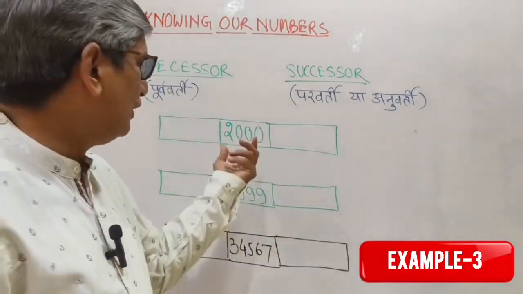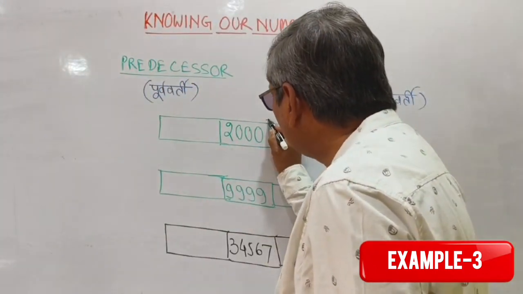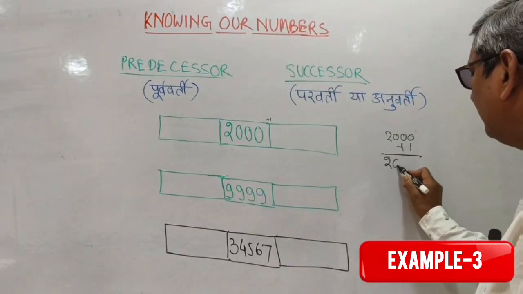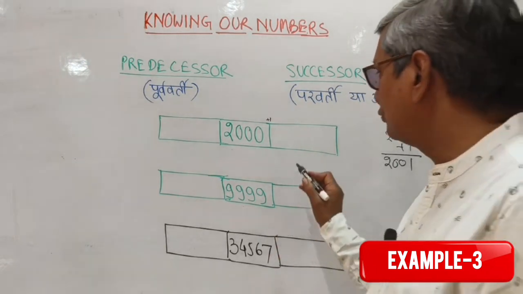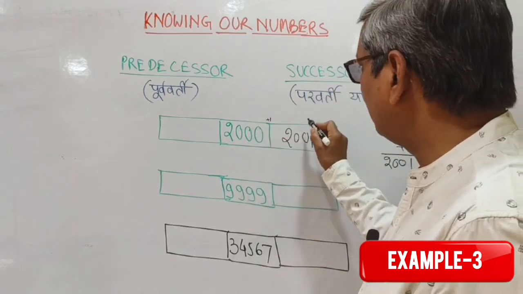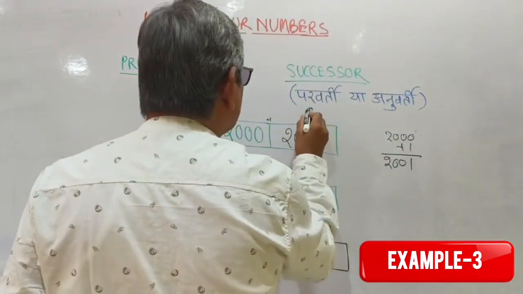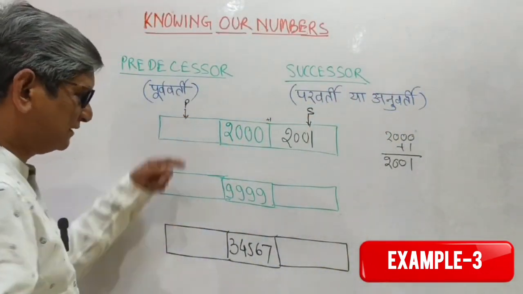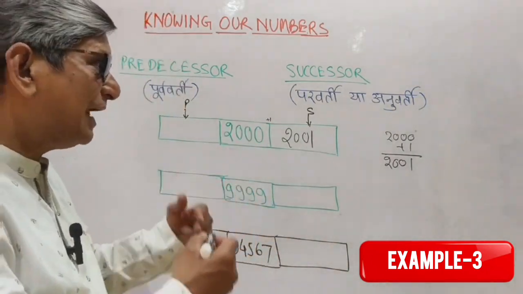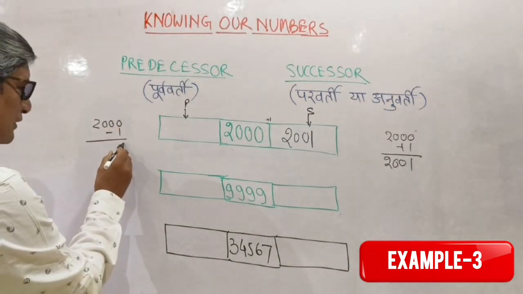Let's suppose that you have 2000. For 2000 you want the successor. 2000 plus 1. So if you have 2000 and plus 1, it becomes how much? 2001. So you should say 2001 is the successor. Just see, this is successor and this is predecessor. We'll go for all. So 2000 plus 1, 2001 is the successor. And if you are having 2000 and then you write minus 1, this is how much?